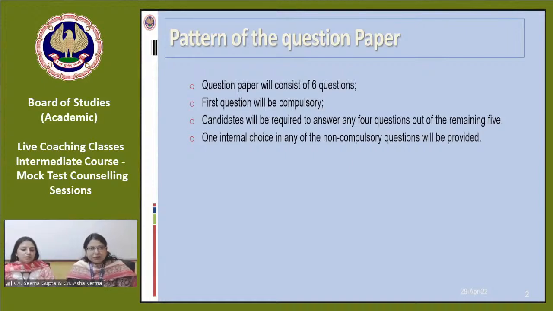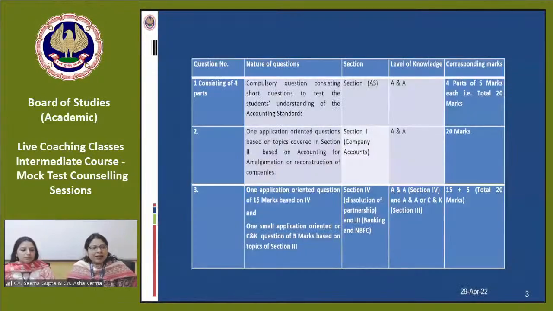The entire syllabus of paper 5 is divided into 3 modules by Board of Studies for the better understanding of students. In module 1, we are covering chapter 1 and chapter 2. Chapter 1 is completely based on accounting standards. The topic is very important because it generally carries a weightage of 20 to 30 marks in the question paper. So, understanding the accounting standards is very, very significant. And many of the topics are also interconnected.